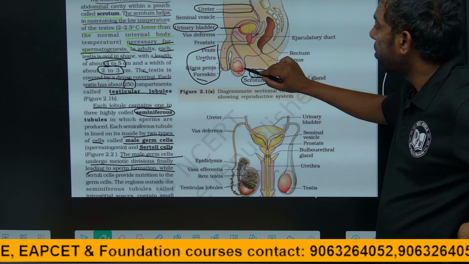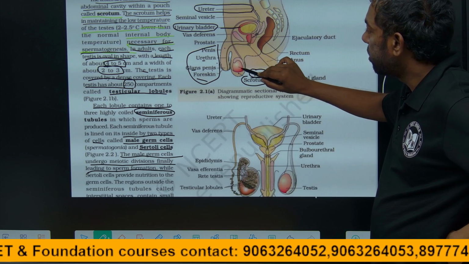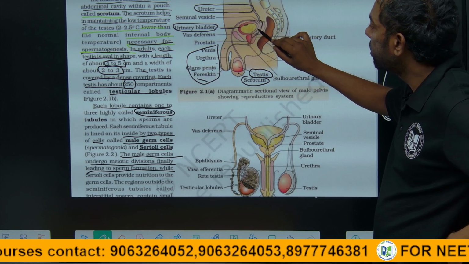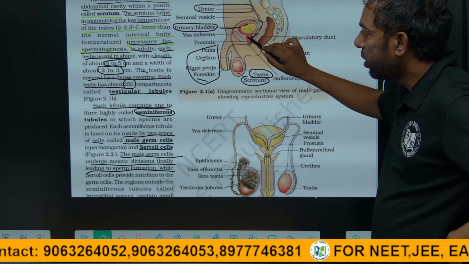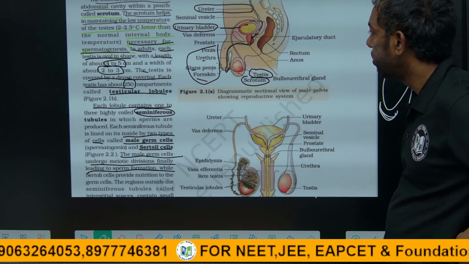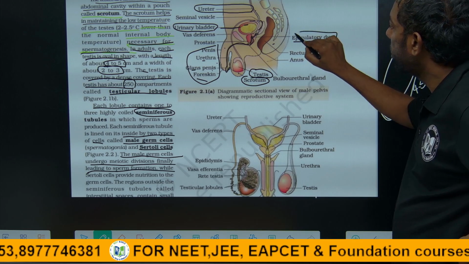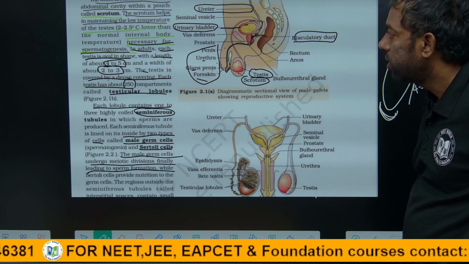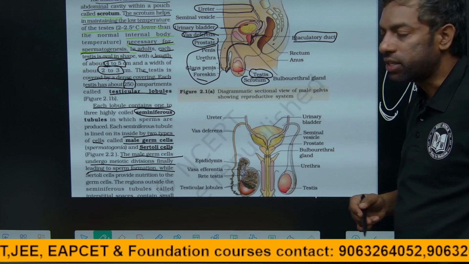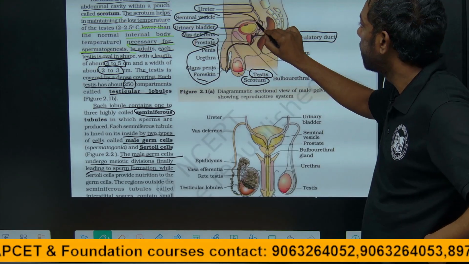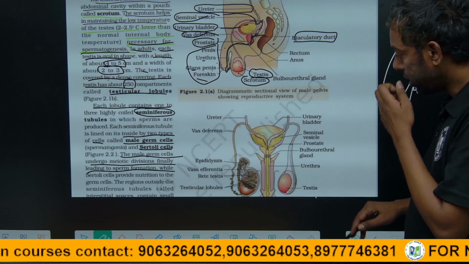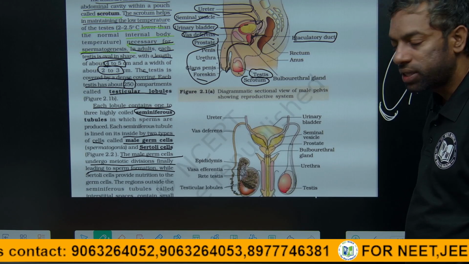From the testis, sperm is produced. They can enter into the vas deferens, then into the urinary bladder region. Finally, through the urethra and penis, they can exit out. This is the ejaculatory duct. Vas deferens, prostate gland, as we discussed, seminal vesicles here, guys. This is the overview of the male reproductive system parts.